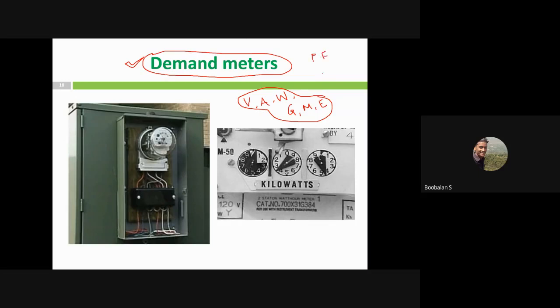Harmonics injection, right? So all of this: THD and KVA, these are the three things: KVA, power factor, harmonics. If I monitor these, my quality of power is good and well maintained, and I could reduce my penalty fee, right? Penalty. So now, for example, we'll start with demand meters.